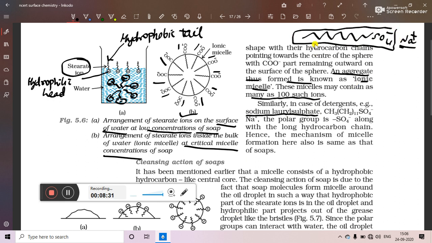So in detergent also we can see that there is a hydrophobic tail, just like in case of soap, and a hydrophilic head, just like in case of soap. Only the difference is that in soap the head is COO-, while here the head is SO4-. So the polar group is SO4- along with the long hydrocarbon tail. Hence the micelle formation mechanism of detergent is same as that of soap. So both are forming the micelle in the same way.